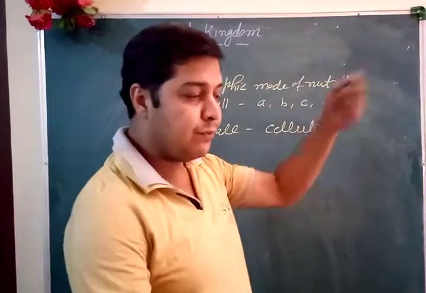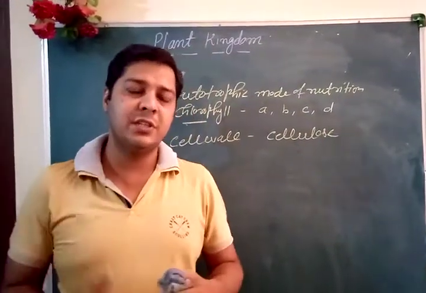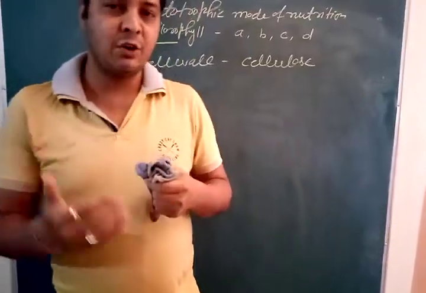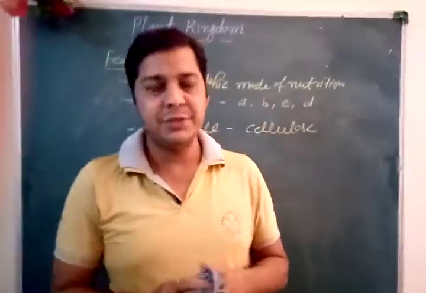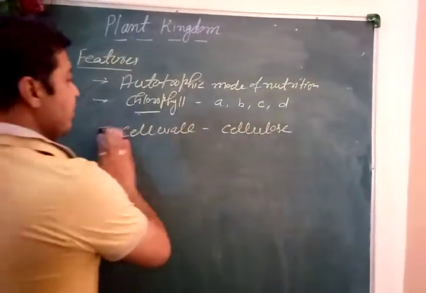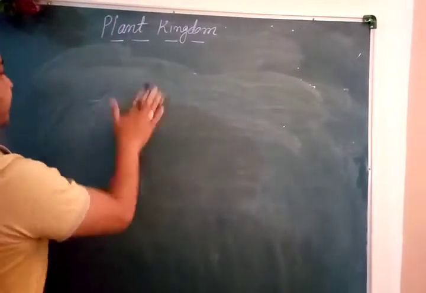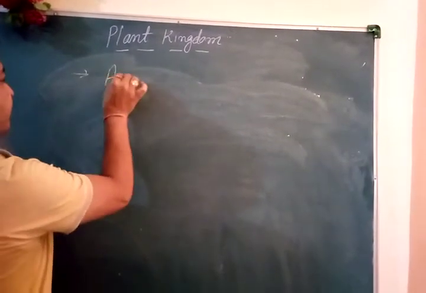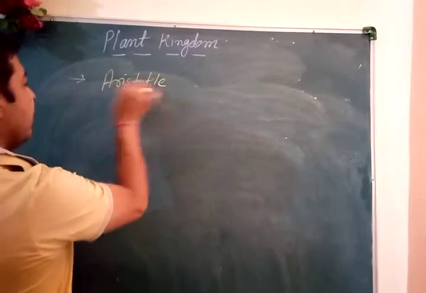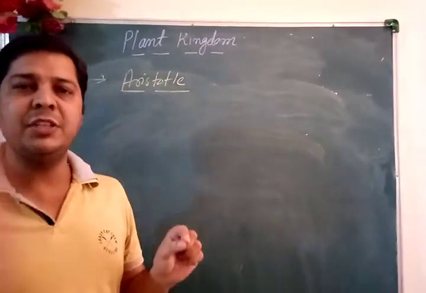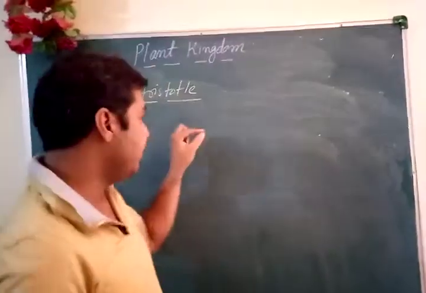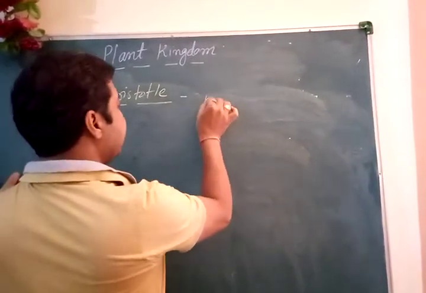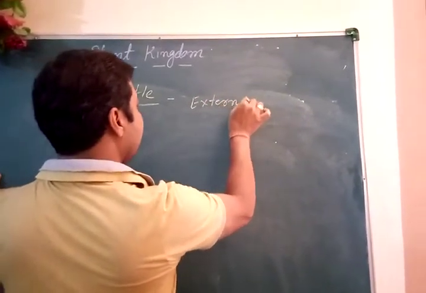But if we move to the different kinds of classification, we have already seen different classifications given by Aristotle, given by Carolus Linnaeus, given by other scientists. So here we also see some classification. The first classification, you might have heard about Aristotle. Aristotle is known as father of biology and father of zoology, right? So Aristotle had given the classification on the basis of external features.